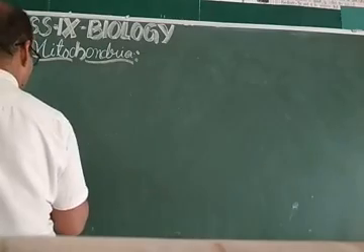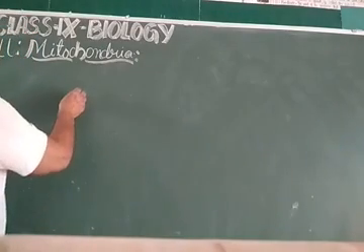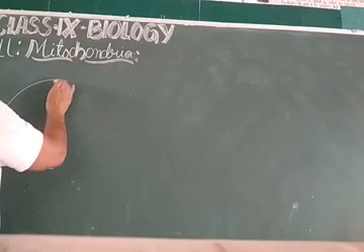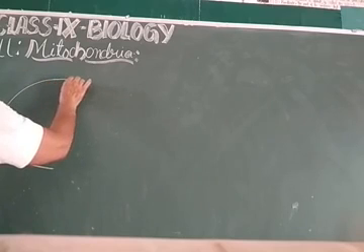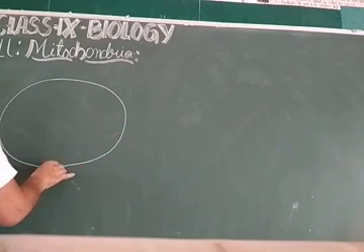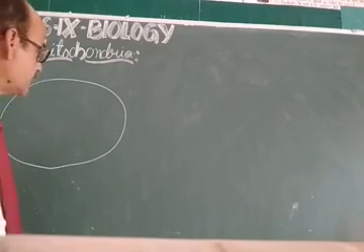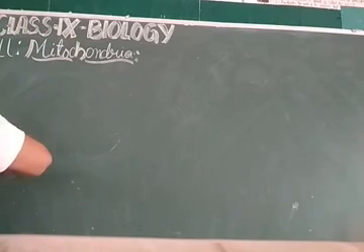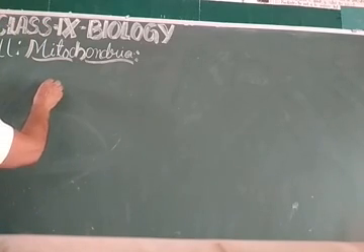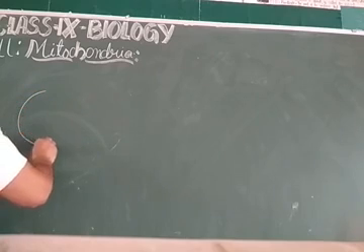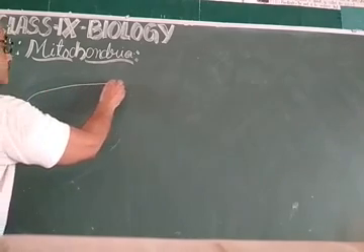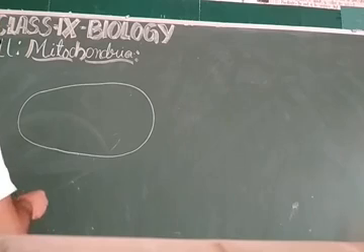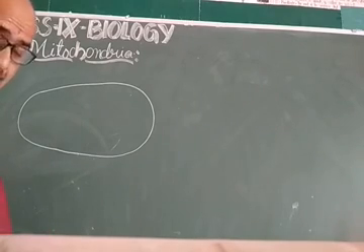So let us see the structure of the mitochondria, dear students. This mitochondria is a somewhat bean-shaped structure. If this is the mitochondrial boundary, the membrane is double.